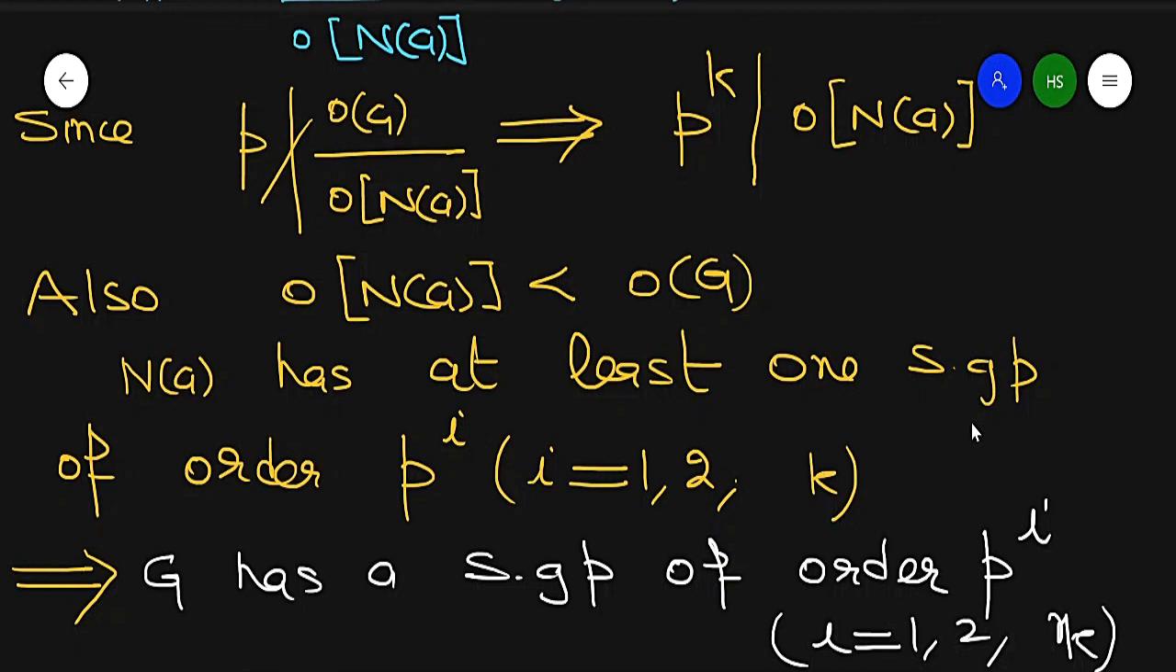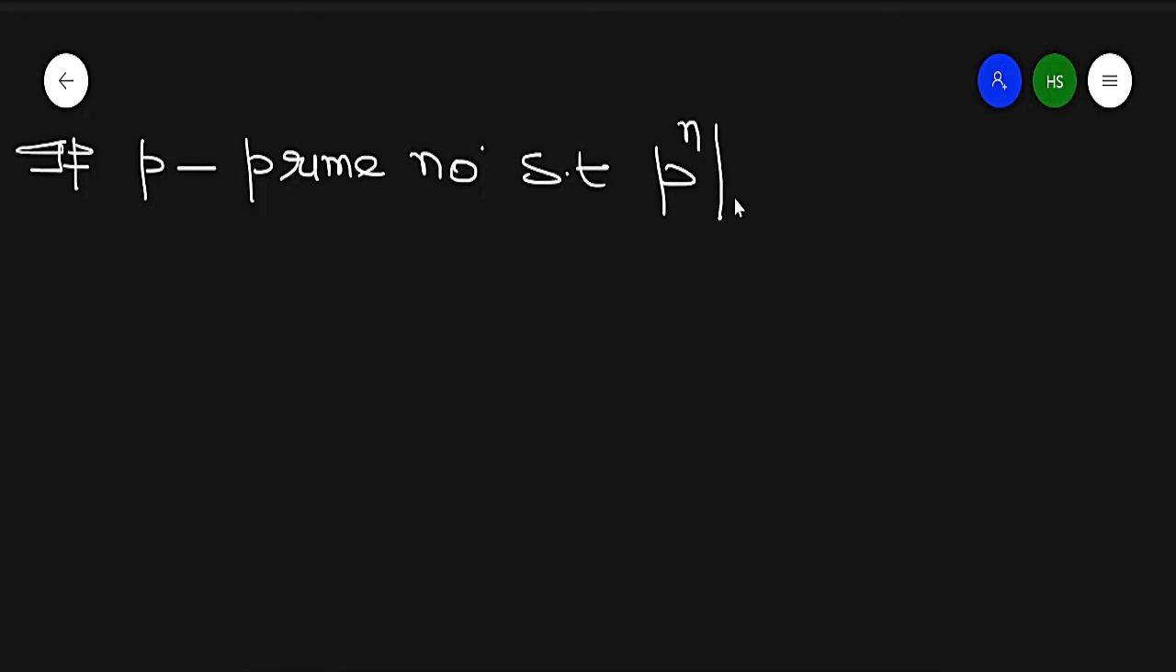So the second statement of the Sylow theorem is: if p is some prime number such that p raised to power n divides order of G, and maximum p raised to power n divides, and p raised to power n plus 1 does not divide order of G,